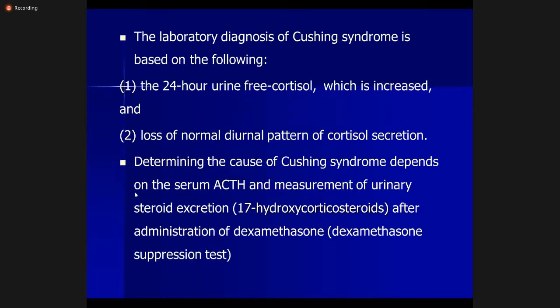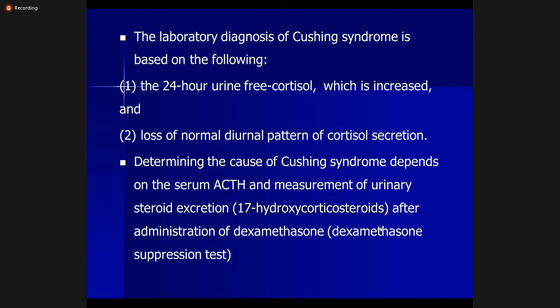Then the cause of the Cushing's, whether it is ACTH-dependent or ACTH-independent, depends upon the measurement of ACTH. If the ACTH is increased, then another test is done, called the dexamethasone suppression test.